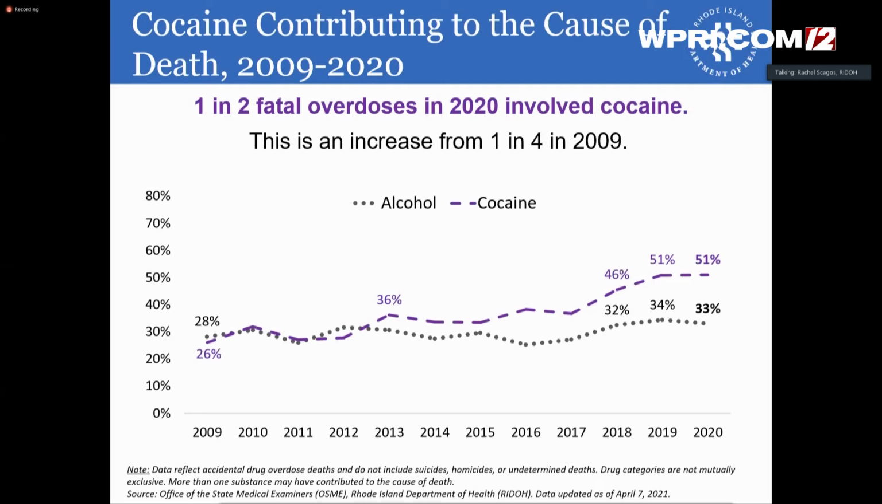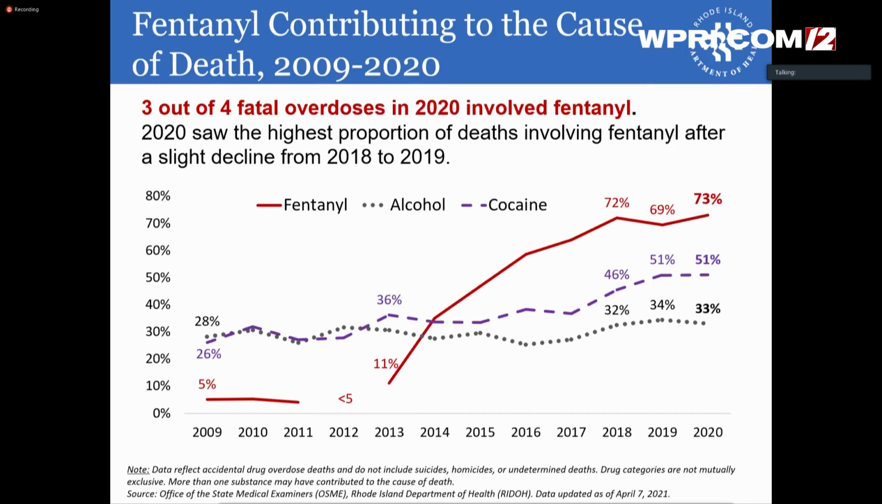1 in 2 fatal overdoses in 2020 involved cocaine, and this is an increase from 1 in 4 in 2009. About 3 out of 4 fatal overdoses in 2020 involved fentanyl. 2020 saw the highest proportion of deaths involving fentanyl after a slight decline from 2018 to 2019.